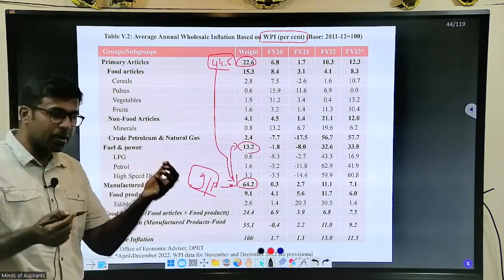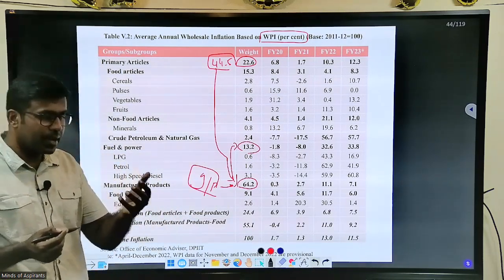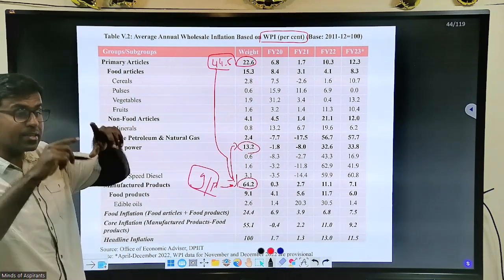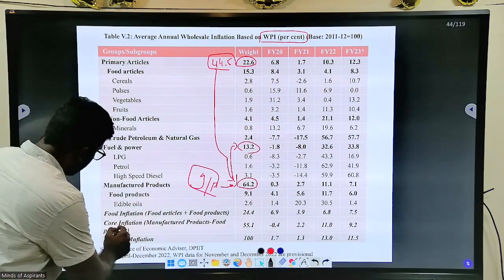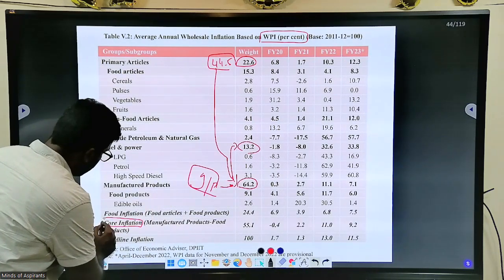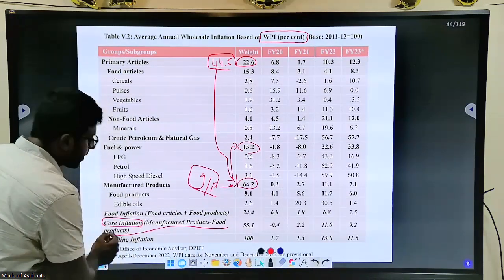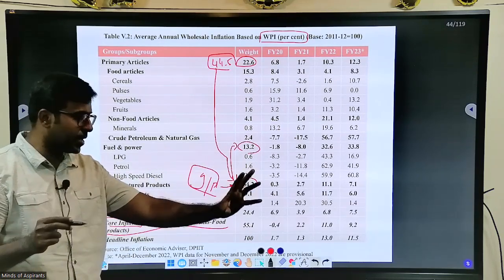So the wholesale price index does not measure your day-to-day consumption. No, it is measuring the wholesale side. Hence, the external environment is very, very important. But here also there is a core inflation. As I told you, core inflation is nothing but inflation minus volatile substances.